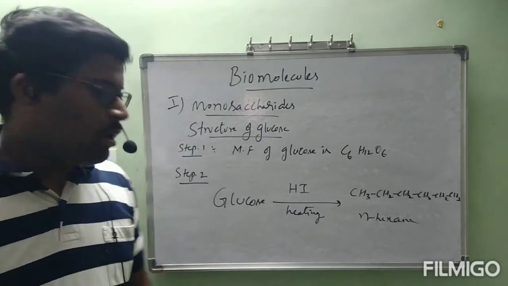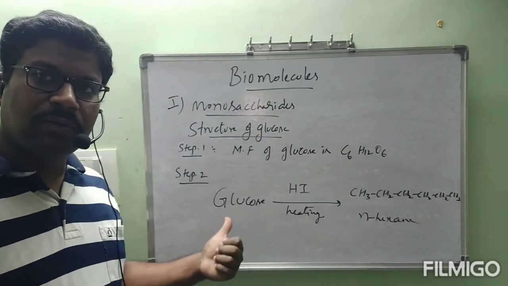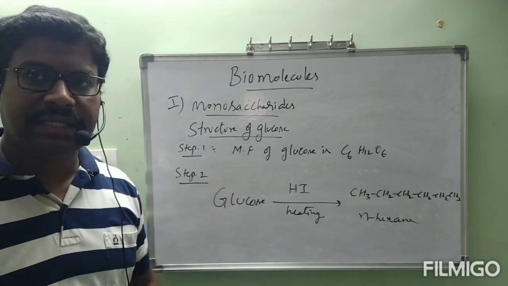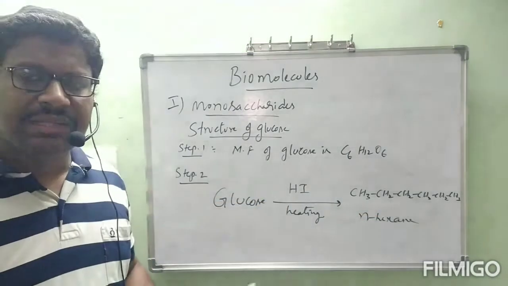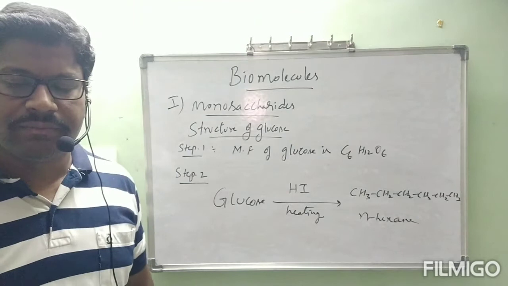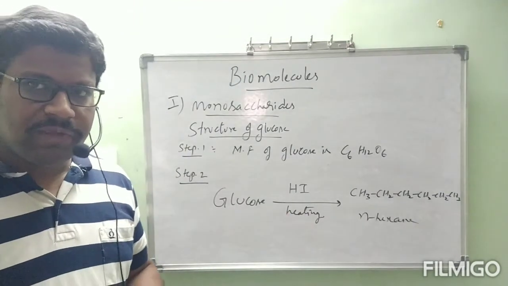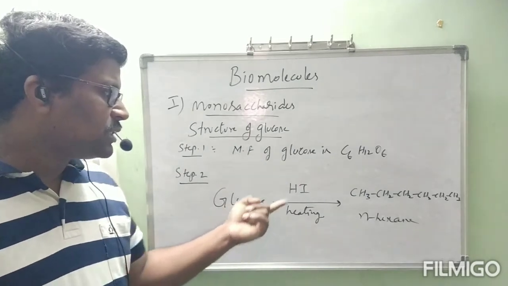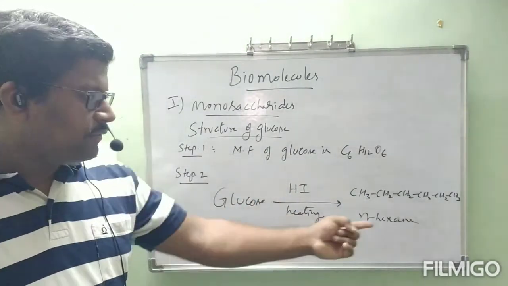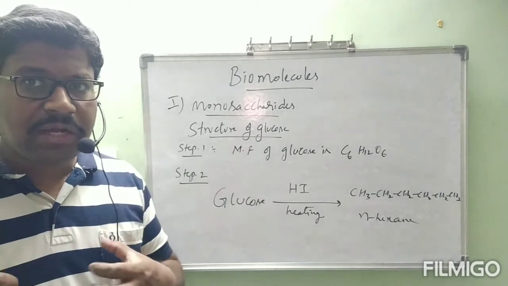Here the process undergone is reduction. HI acts as a reducing agent, a weak reducing agent only. Glucose undergoes reaction with HI and we got n-hexane. Here, what is the point we have to conclude?